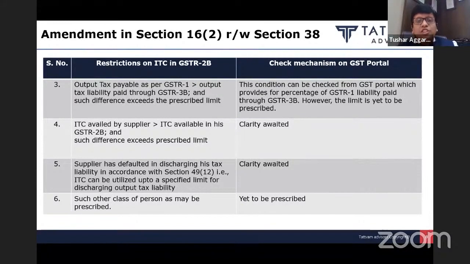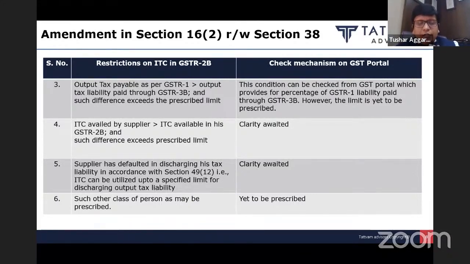Now, that is not sufficient. The portal will give you a report stating the difference between GSTR 1 filed by the supplier vis-a-vis GSTR 3B filed by the supplier in terms of percentage. And this is already implemented in the portal in the last 1 week. So that report has started coming. Based on that report, the portal will themselves put a restriction on availment of credit. And what will be the prescribed limit for such difference is yet to be known and will be shared soon by the government.